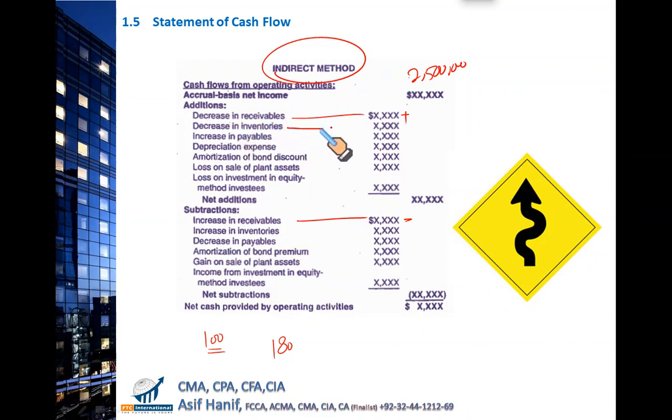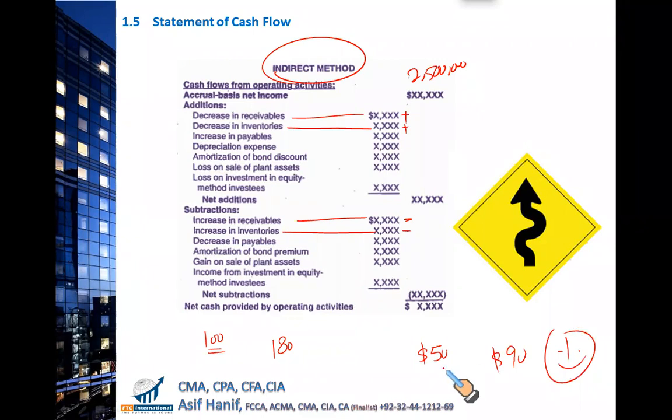So decrease in inventory over the period is an inflow, whereas increase in inventory is an outflow. Fine. What about payables? I had $50 payable at the start of the year, and at the end of the year, I have $90 payable. Now, that is good. I have held on to the payments. I didn't pay my suppliers.